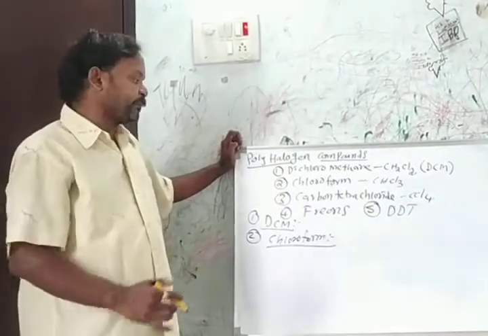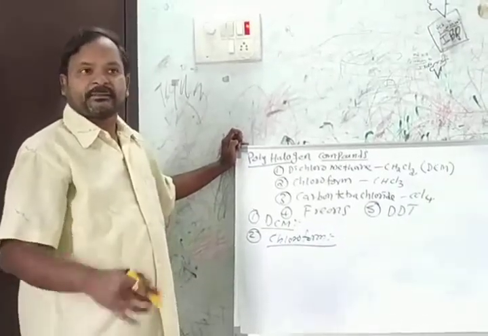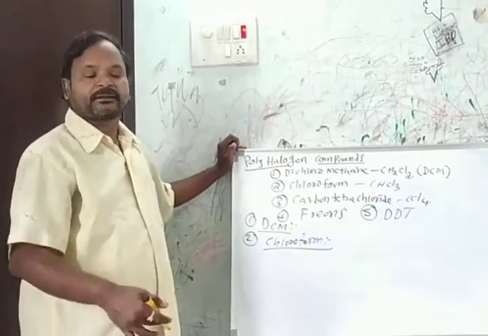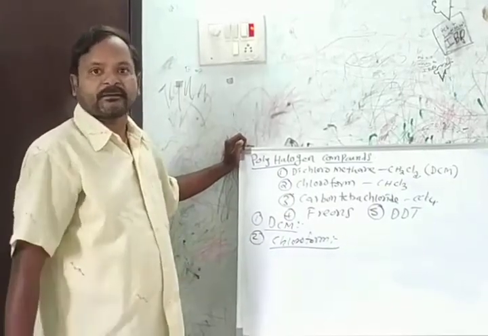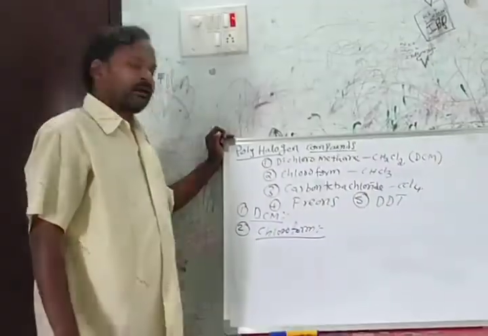Chloroform is used for the preparation of different freons, chlorofluorocarbons. Freons are chlorofluorocarbons.